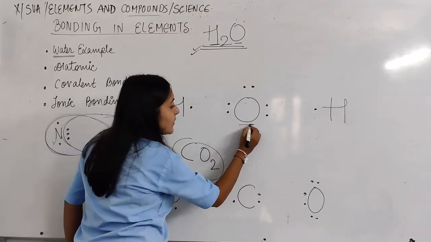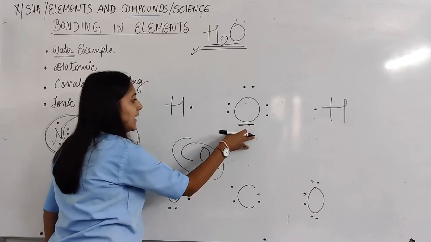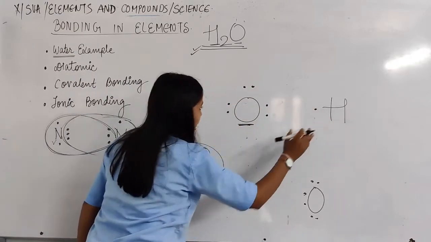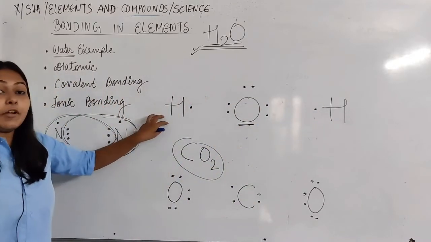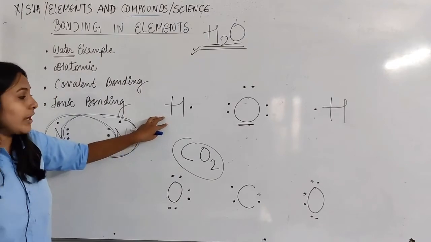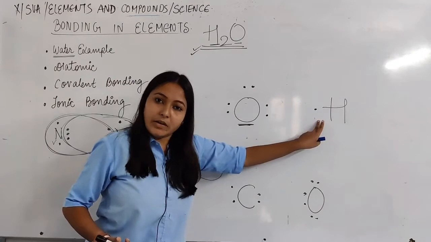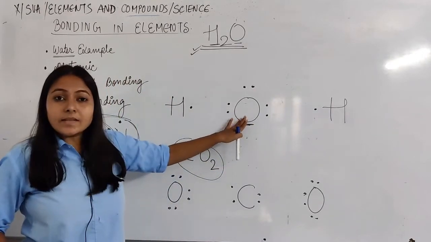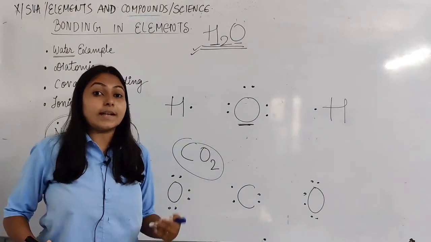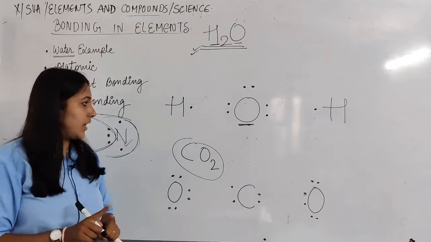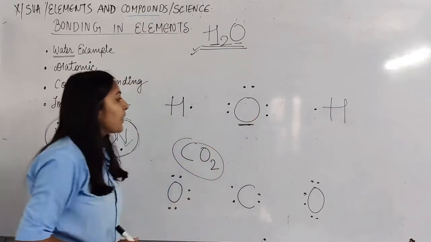So the oxygen is to be placed in between and hydrogen is being placed over here, okay? So the number of electrons in the outer shell of hydrogen is 1, and here also hydrogen has 1, and oxygen has how many total number of electrons, that is 6 in the outermost shell, okay? So 6 has been placed, okay?